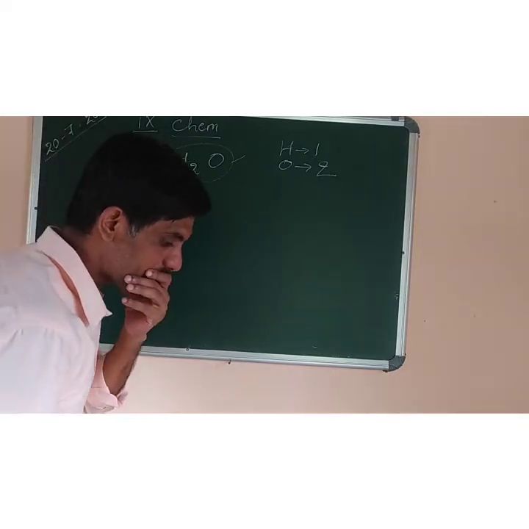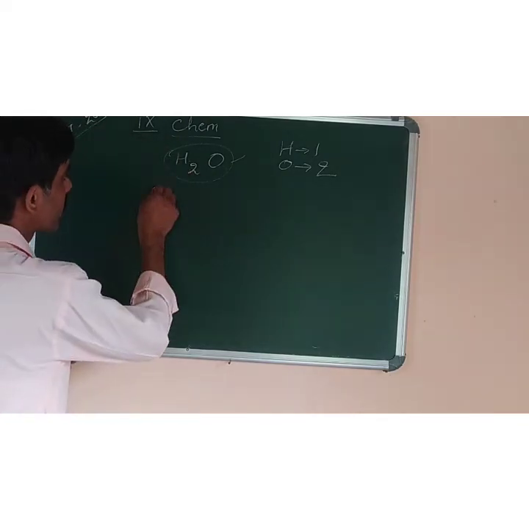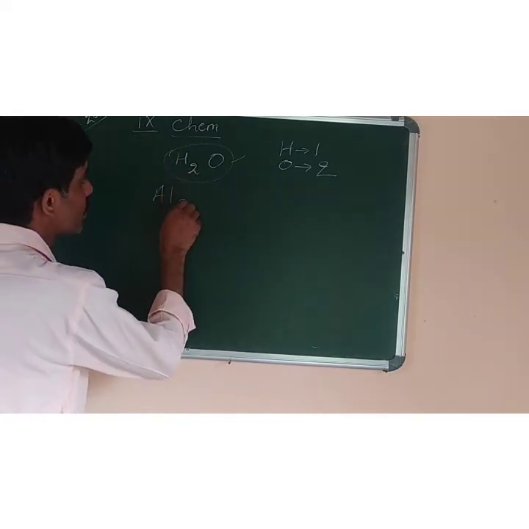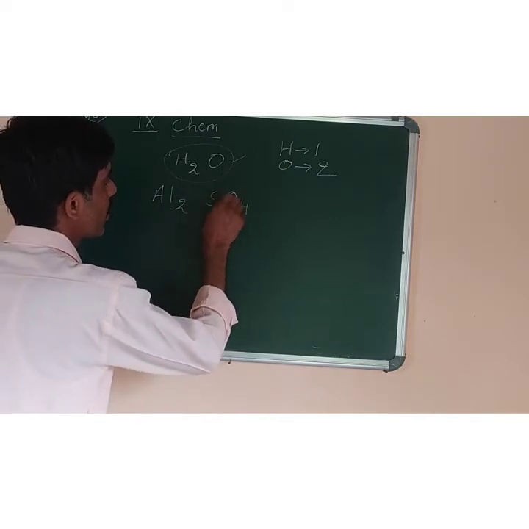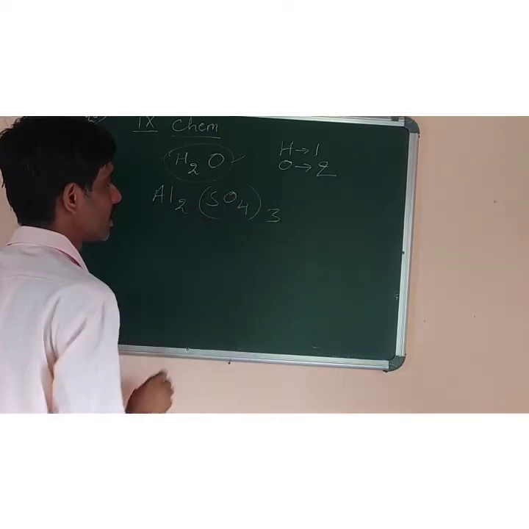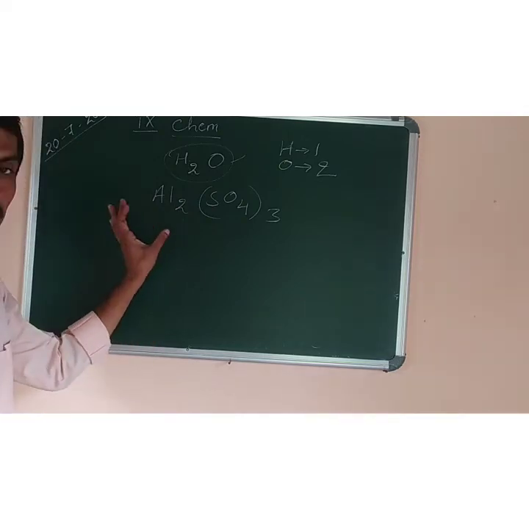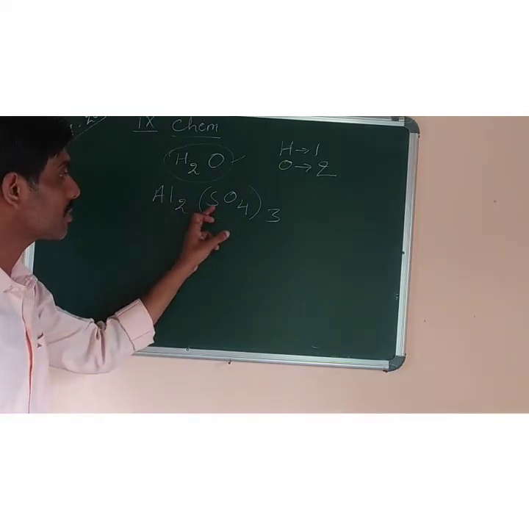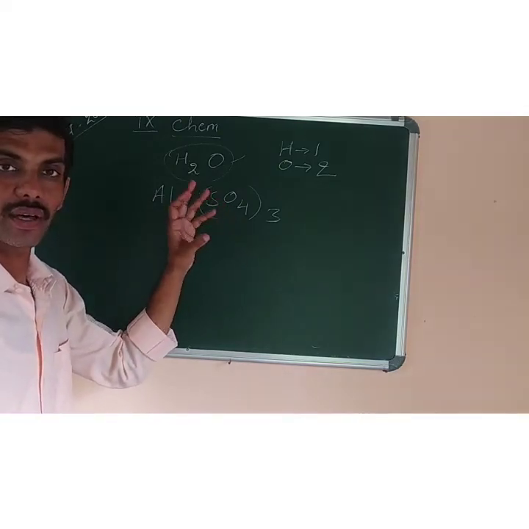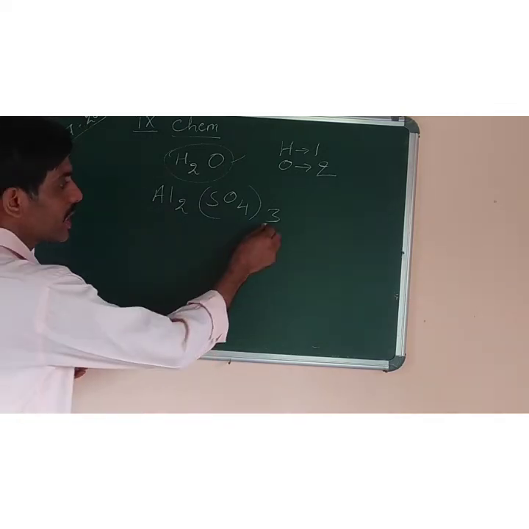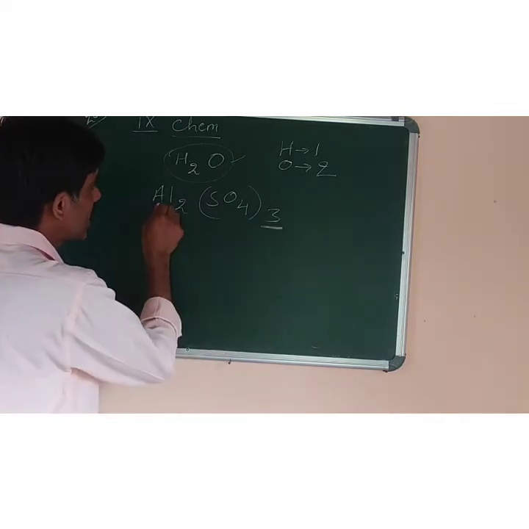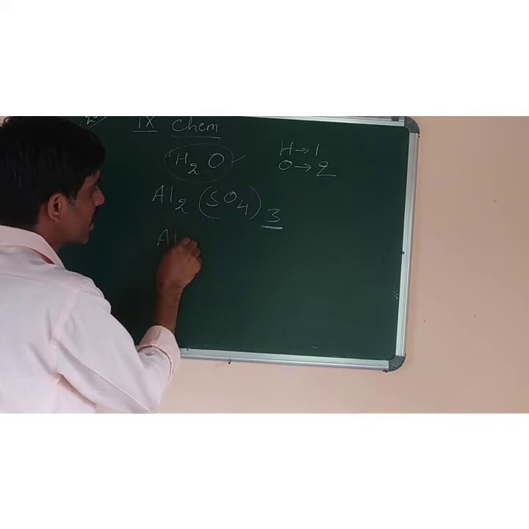Now one more example I will give so that you can understand. Al2(SO4)3. What is the name of this compound? It is called aluminium sulfate. SO4 is a radical, sulfate. Here you can see this 3. This 3 is the valency of aluminium.